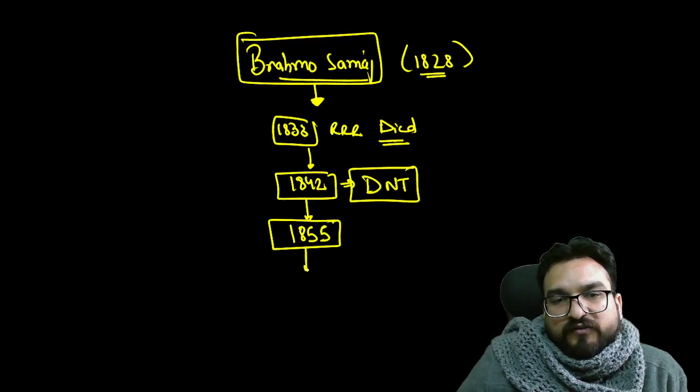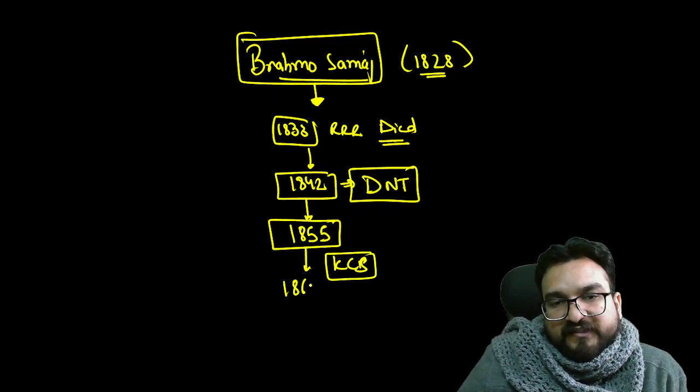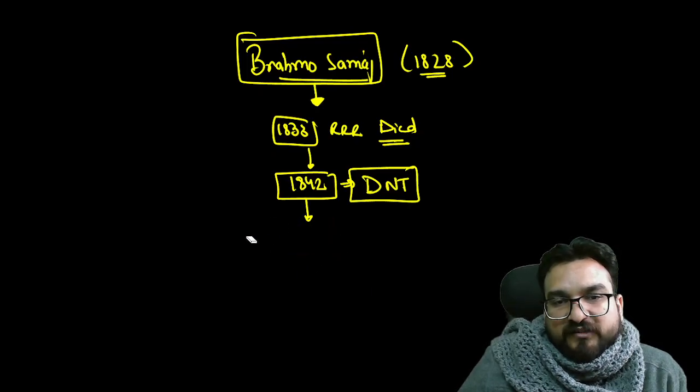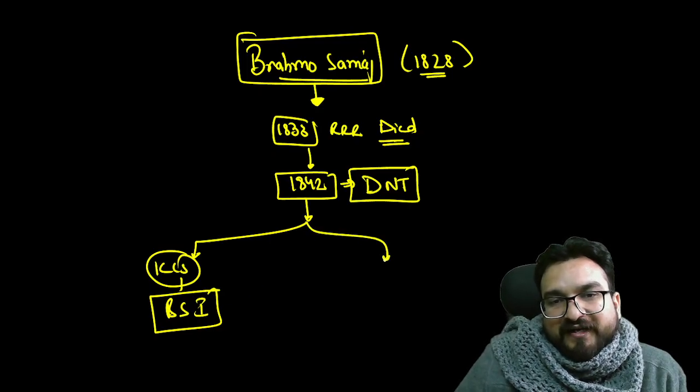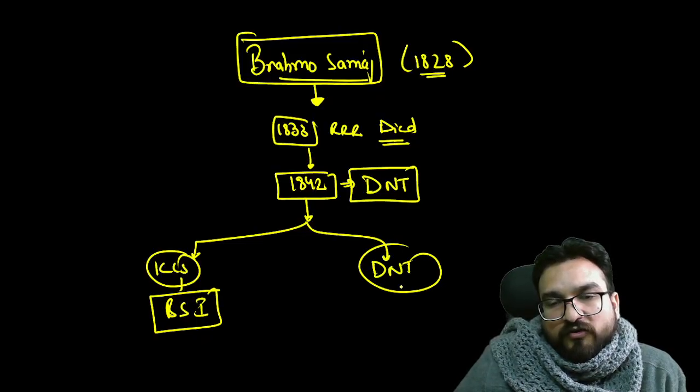Then you will see the period of Keshav Chandra Sen, till 1866. And then there will be factions among these two. The Keshav Chandra Sen group formed the Brahmo Samaj of India, and the older Brahmo Samaj under Devendranath Tagore was known as the Adi Brahmo Samaj.